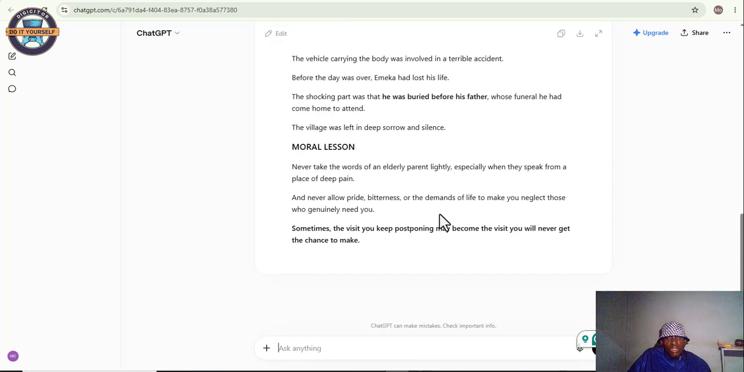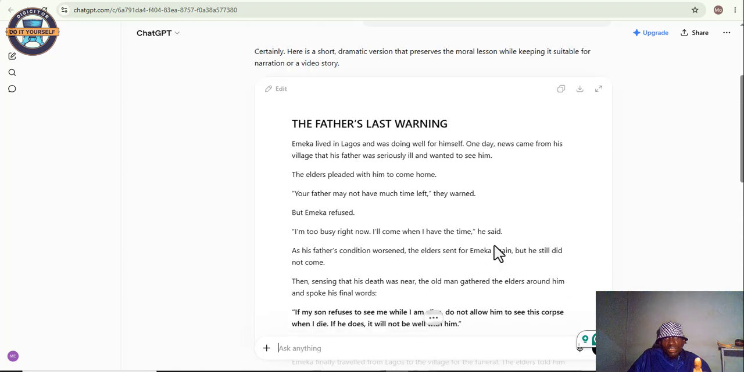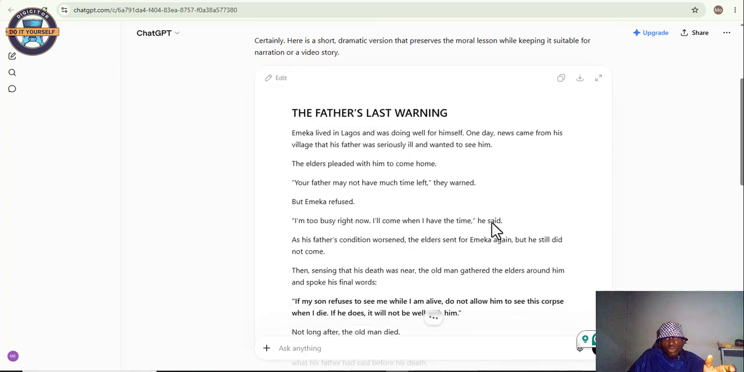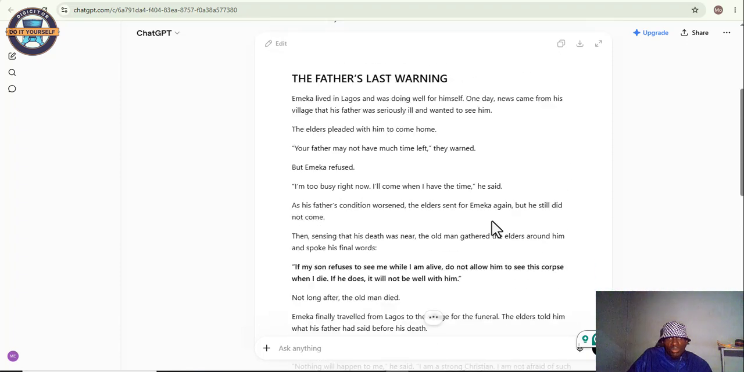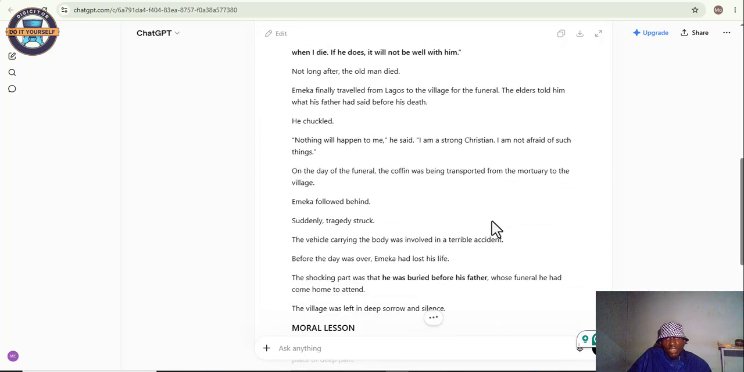Thereafter, we get the second prompt. It has created a story for us. In this prompt, we asked it to keep the story very short. As you can see, it's a very short one here. It's not too long. So we now proceed further from this story.